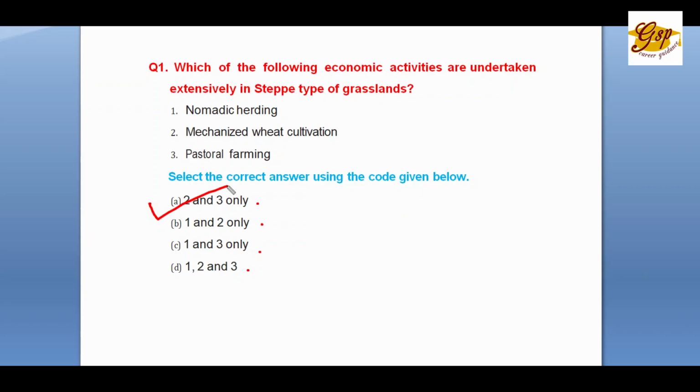And the reason is nomadic herding on the steppe is almost closed now. The type of migratory animal grazing is almost closed. But extensive mechanized wheat cultivation is there in temperate grassland, and pastoral farming is there. So this 2 and 3 only is now happening. 1 is not there. So A is the choice.